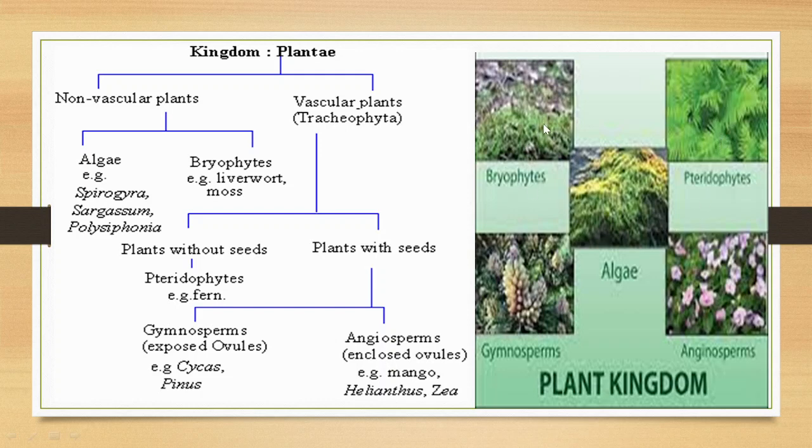Bryophytes include the mosses. Gymnosperms, plants like pine. Angiosperms, all the flower-bearing plants. So this is broadly about the 5 divisions of plants and the introductory part on the classification system. Next, we will move to the first division, that is algae, where we will learn in detail about the different classes under algae. Thank you.